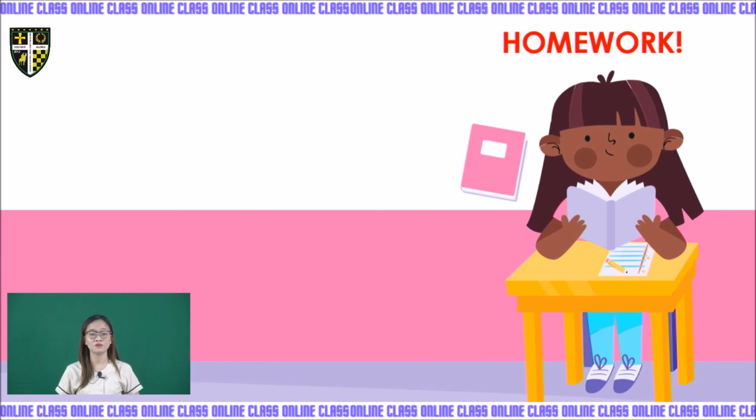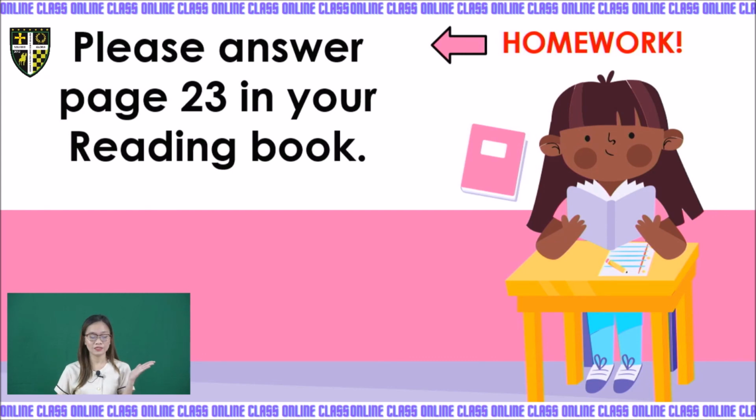Okay, kids, that is for today. Again, our lesson is all about American symbols. The symbols are the bell, the eagle, Uncle Sam, and the American flag. Now for your homework, kids. Please answer page 23 in your reading book and page 9 in your workbook.